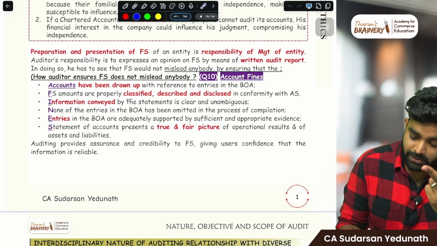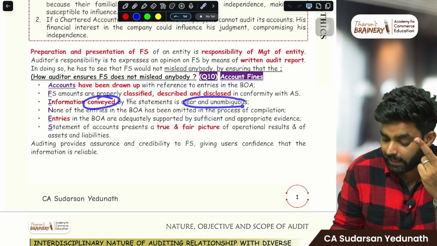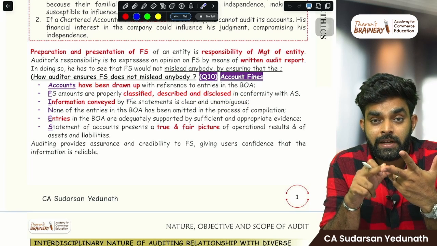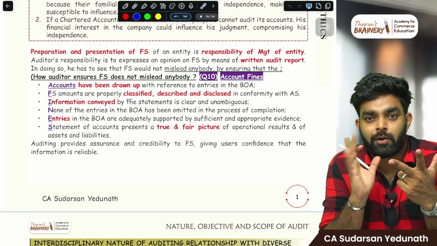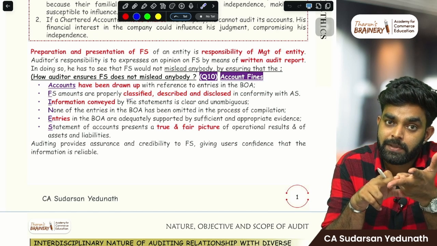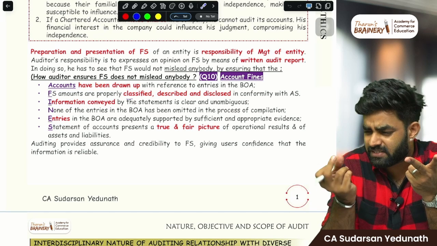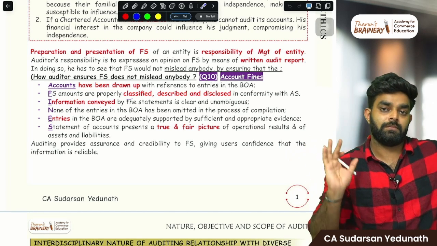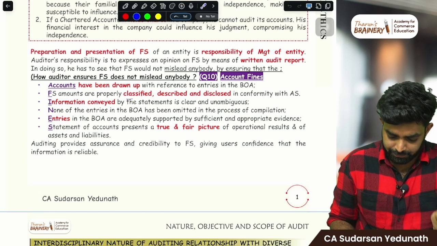Then I. Information conveyed in the statements is clear and unambiguous. That is, there is nothing wrong. And unambiguous: ambiguous means some doubt is there, whether it is correct or not. But unambiguous means no doubt. Perfect. That's it.